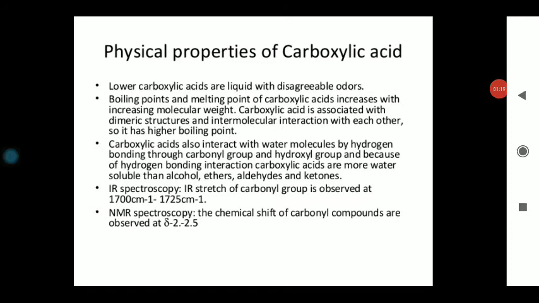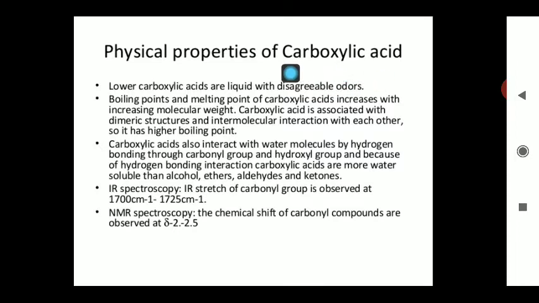So in this segment, first of all, we will discuss the physical properties of the carboxylic acid. What is carboxylic acid? All the lower carboxylic acids are liquid with a characteristic odor.